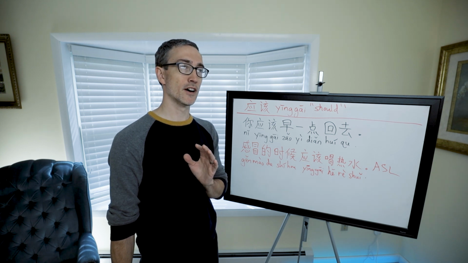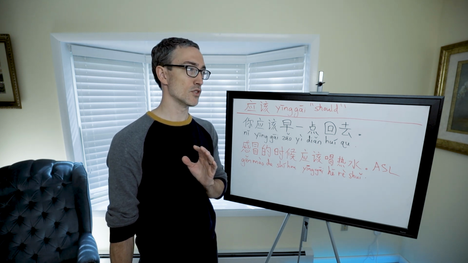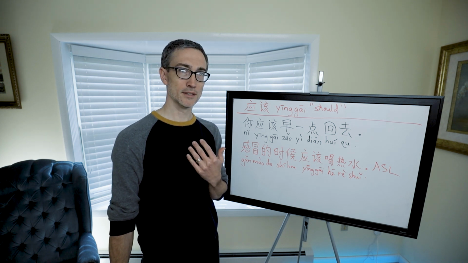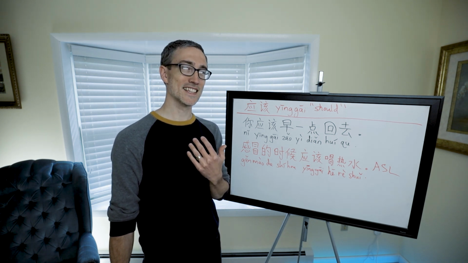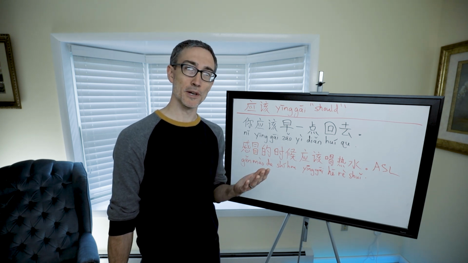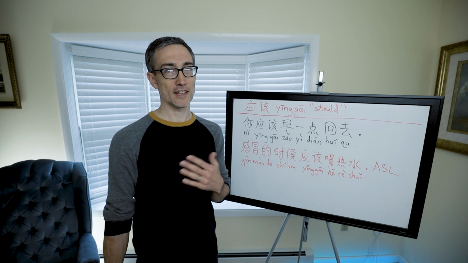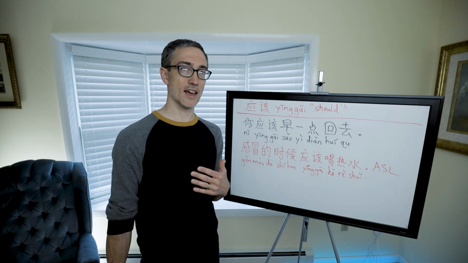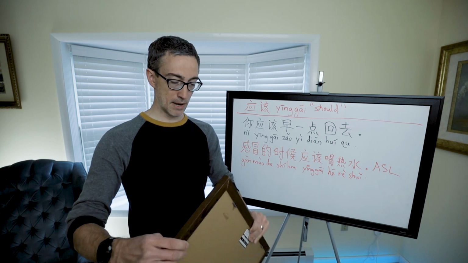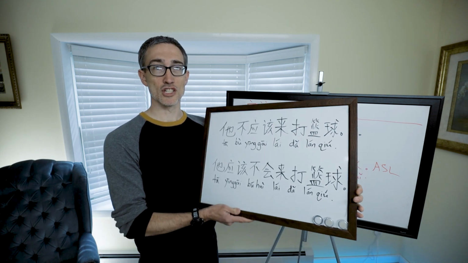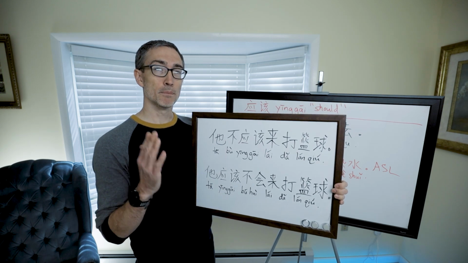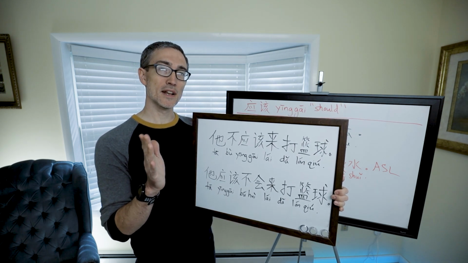So for example, if you say, will your dad be coming tomorrow? Oh, he should be, right? It's not usually meaning he ought to be, but it's likely, I think he will be. And you can do the same thing in Chinese. In fact, in Chinese, it's more common to use 应该 to say that idea of maybe, probably, it should be like that. Now the thing is, when you negate it, the 不 goes in different places depending on what you mean.